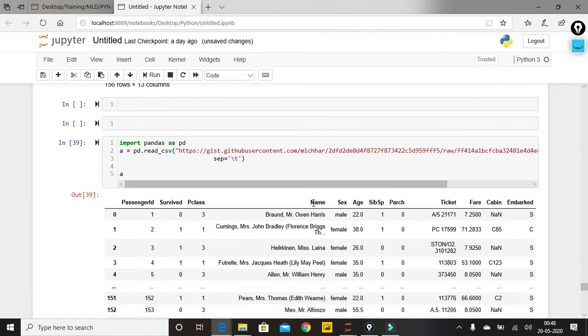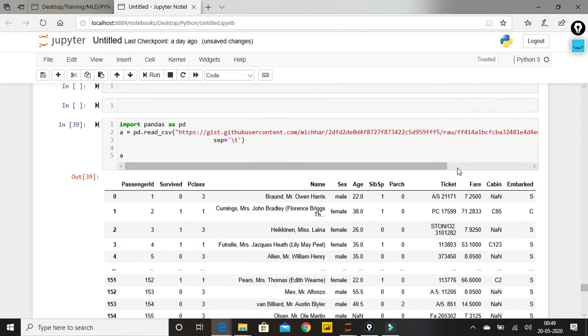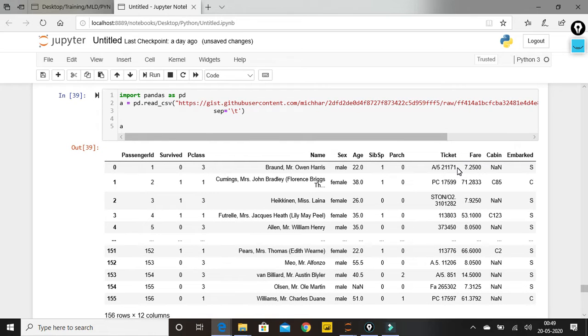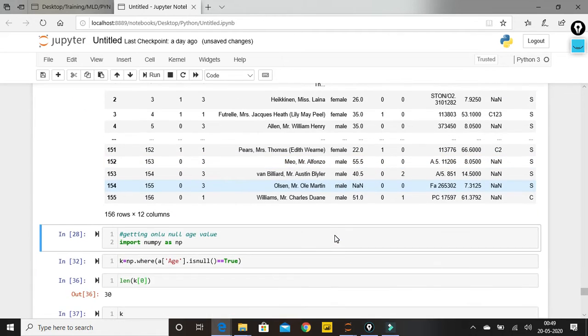Now we know how to get column wise data. Suppose I need data for the name column, we know how to do that, by giving the data frame name and dot name, or under the bracket you can give the column name. But suppose I give you a requirement, let's say I need the records or the rows where my age column is NaN or null. So how to do that? I need the set of rows or records where my age column is null. Let's see that now.